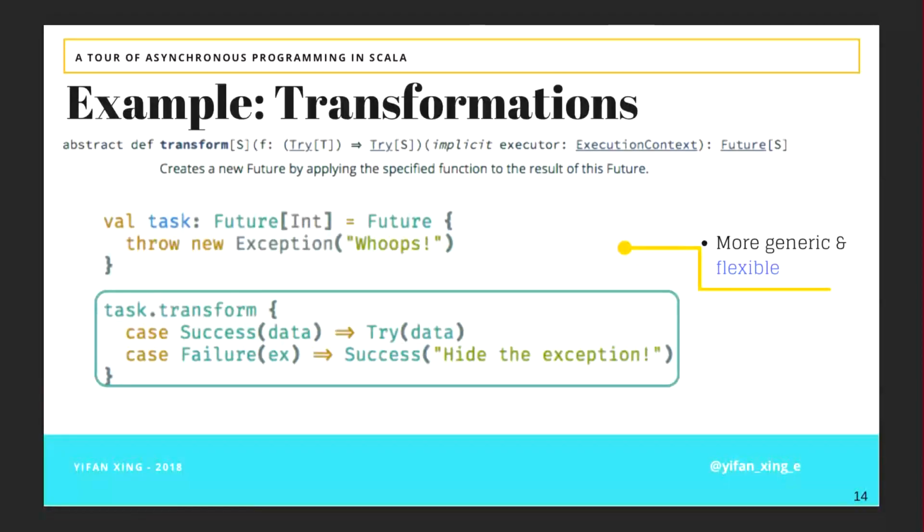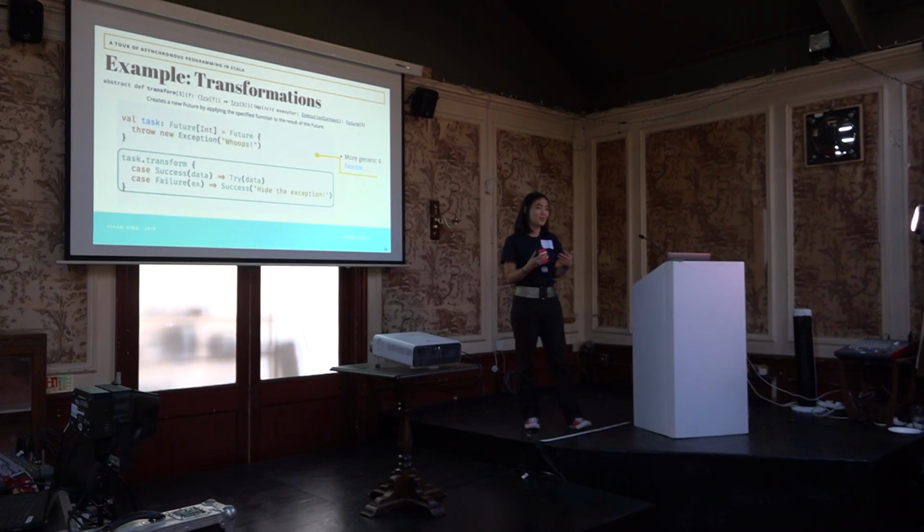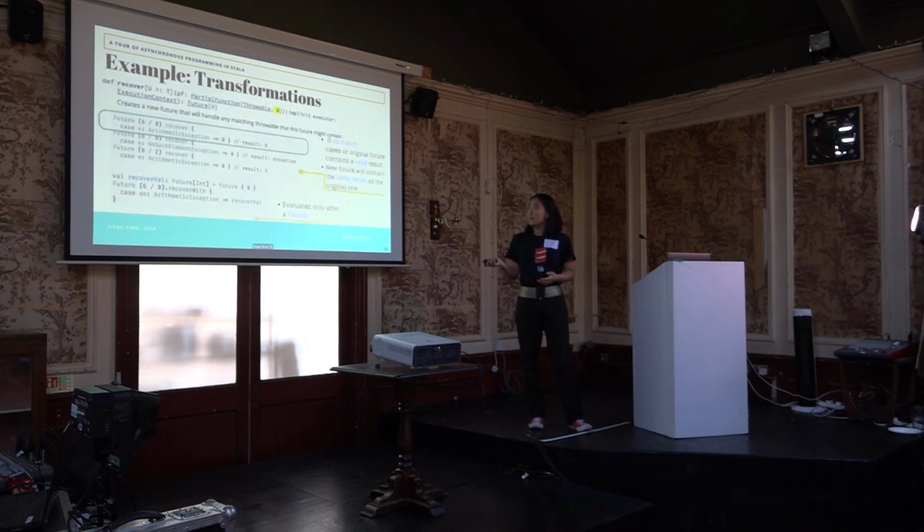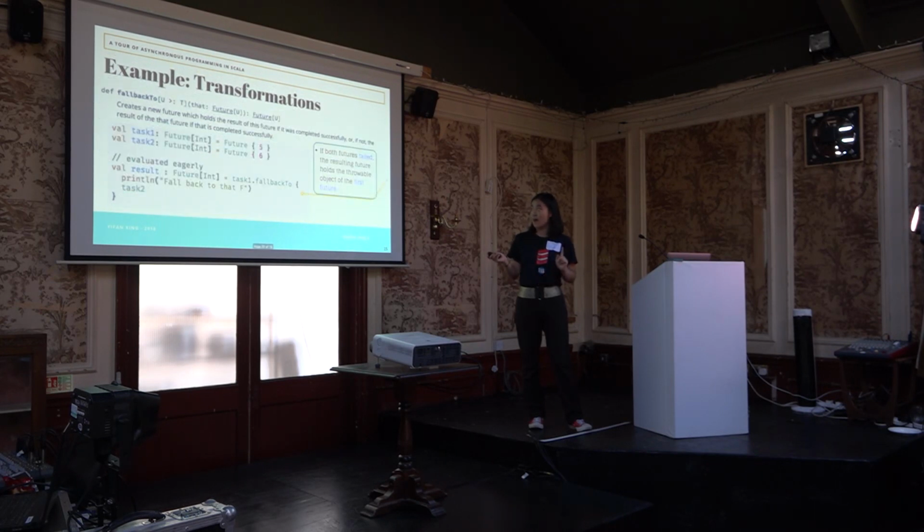What I can do here is I can pretend that I completed this future with a success. So I can return a Success. So this transform doesn't force you to give a throwable when your future completed with a failure. So it gives you more power. But more power always comes with great responsibilities. So when you're using this transform, just be cautious of what it can do. And we're going to come back to recover and fallbackTo if we have more time.